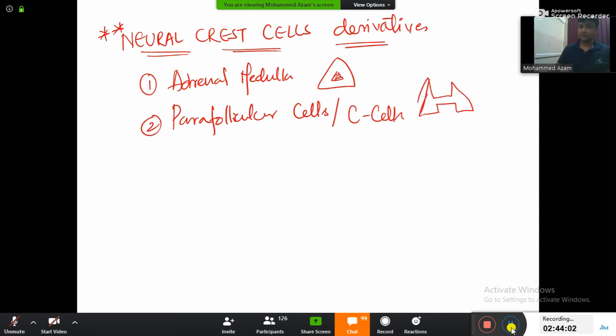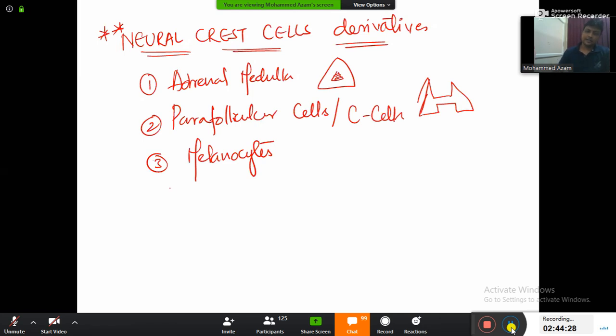Our thyroid gland has follicular cells and parafollicular cells. Parafollicular cells are derived from neural crest cells. Number three, remember melanocytes. Melanocytes are also derived from the neural crest cells.